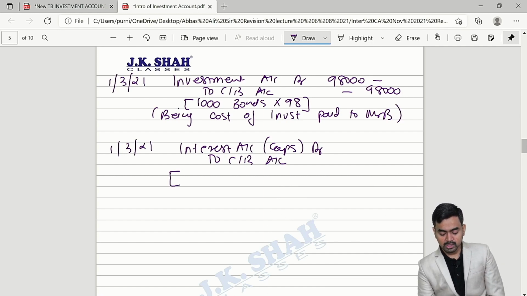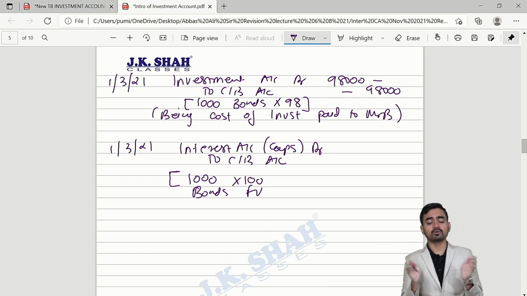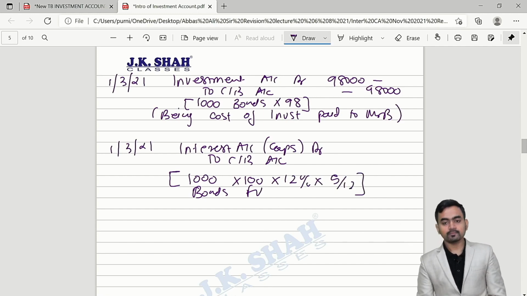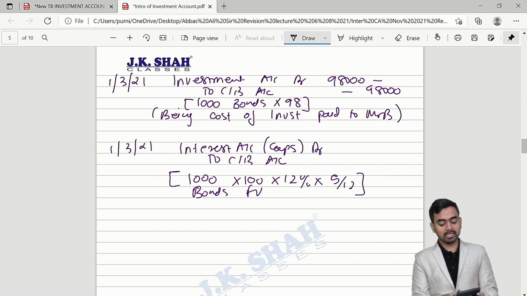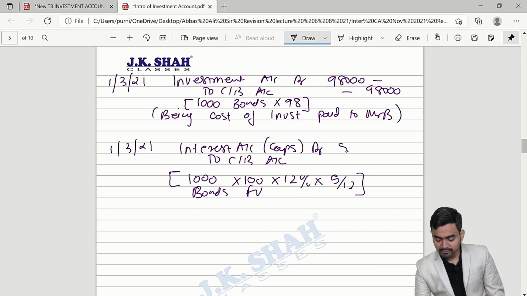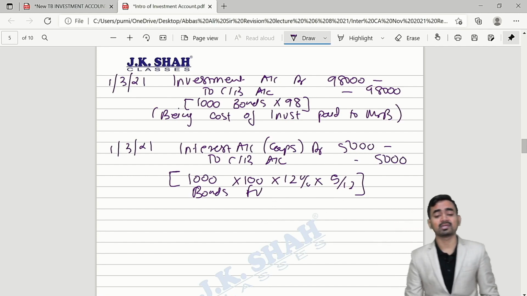Sir, interest will be given on face value. So 1000 bonds, 100 rupees is the face value, so the total face value is 1 lakh. On 1 lakh, 12% is the rate. We will compensate for only 5 months. So my dear students, 1 lakh into 12% for 5 months, 5000 is the answer. So tell me how much Mr. A will pay in the market?